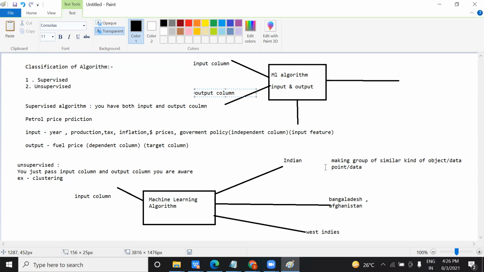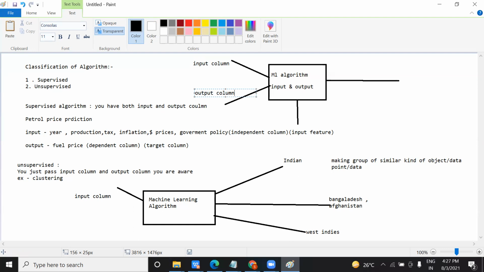Just like in a school, we make groups of 11th standard, 10th standard, 9th standard. On what basis? They are studying in the same class, the same grade. Their ID card has a roll number or class standard, say 9. So a new teacher makes groups class-wise, right? So this is called unsupervised.